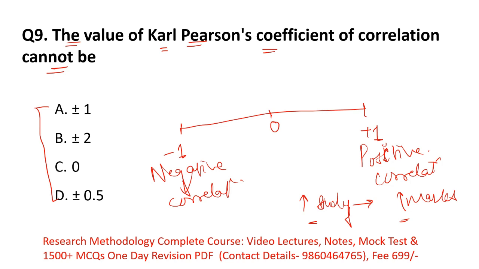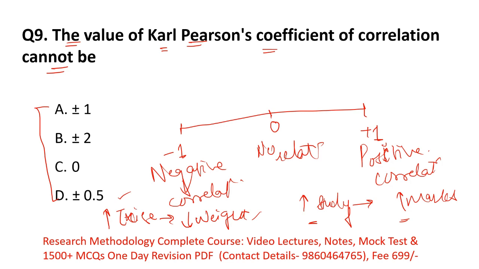If the variables move in opposite directions, it will be known as negative correlation. Like if I am doing exercise daily, then what will happen to my weight? My weight will automatically start decreasing. So here one variable is going in an upward direction and the second variable is going downward, in the opposite direction. That means they are perfectly negatively correlated. If the variables are moving in the same direction, the relation between these two variables is positively correlated. And 0 means there is no relation between the variables.